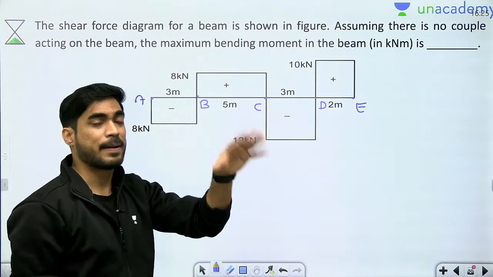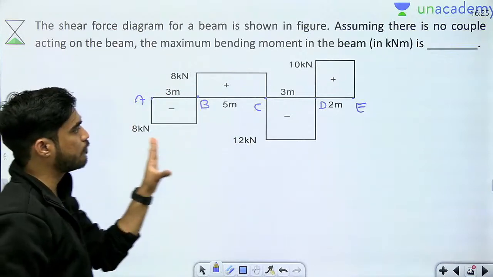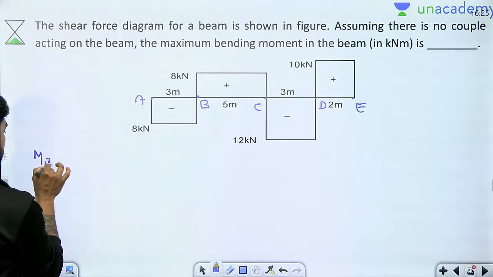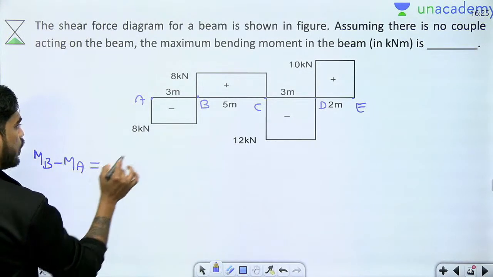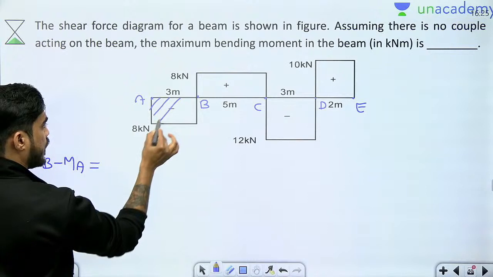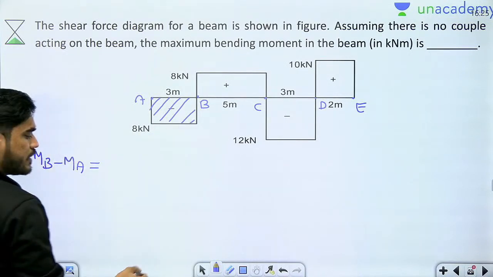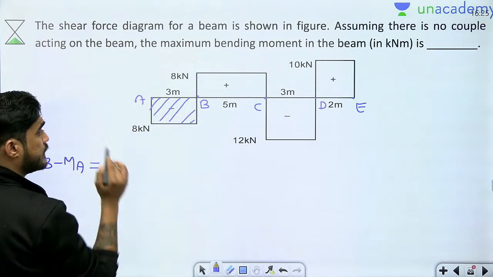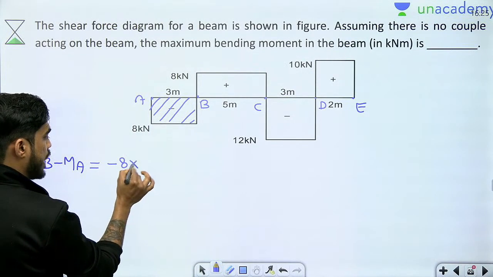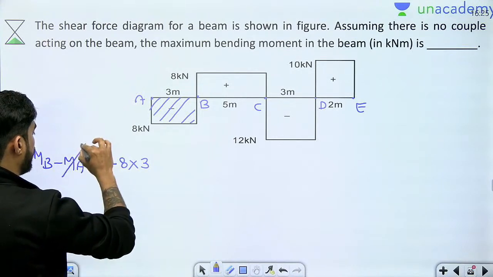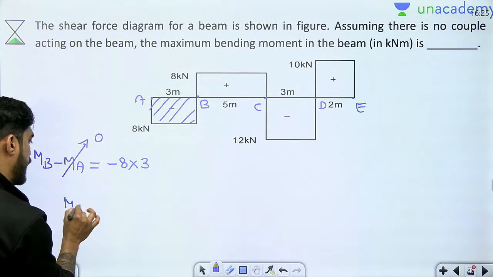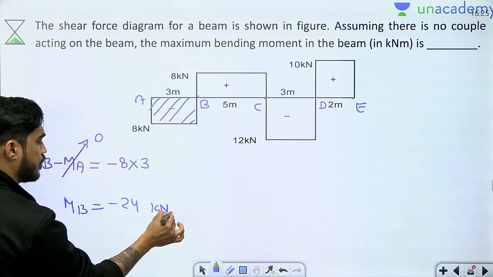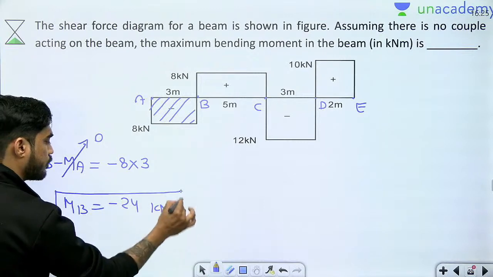So here at these points bending moment can be maximum, but you don't need to draw the shear force or bending moment diagram. You can directly calculate bending moment directly from this area. MB minus MA will be equal to this area, है ना? Now MA is what? 0. So whatever you will get, it will be MB. What is this area? It's a negative area, okay? So minus 8 into 3. MA is already 0. So MB will be minus 24, okay, kilonewton meter, okay.